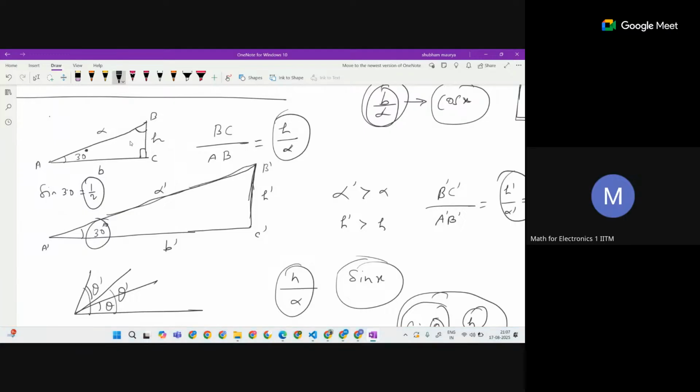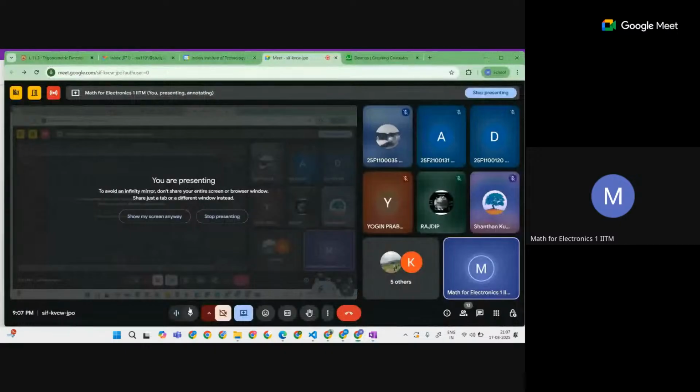One minute, my battery, just a second. Very interesting. See, we are going to see, and it will tell you the relation.